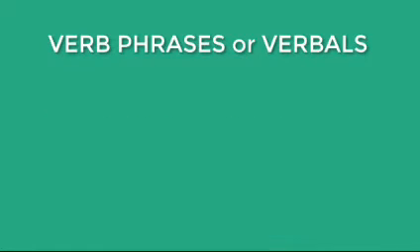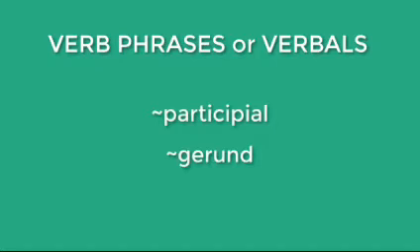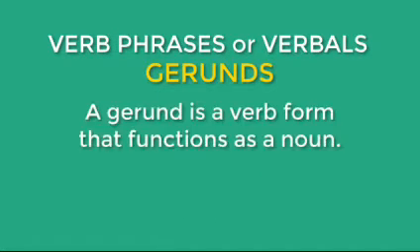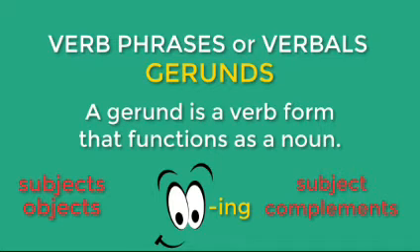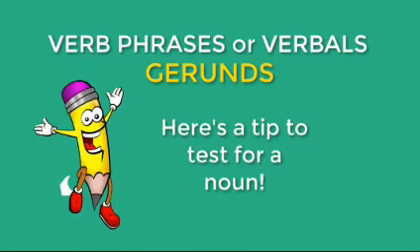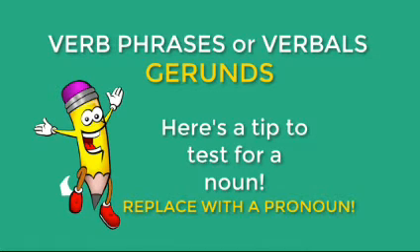The main types of verbals are participial, gerund, and infinitive phrases. Let's look at the gerund. A gerund is a verb form that functions as a noun. A gerund is easy to spot because it is a verb ending in ing. Gerunds can be subjects, objects, or subject complements in sentences. One good trick to test any noun or part of speech functioning as a noun is that we should be able to replace it with a pronoun.